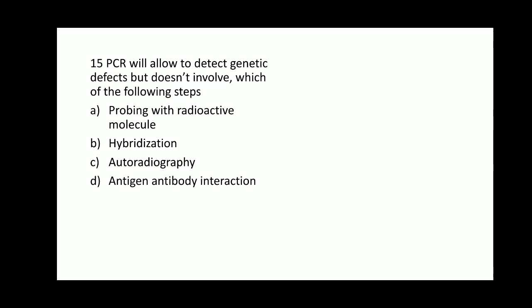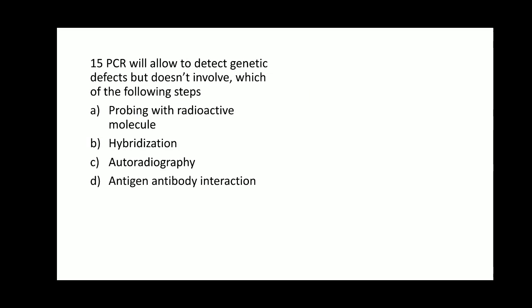Probing with radioactive molecules, yes, the primers can be used that are linked to the radioactive molecules. Hybridization, whatever the PCR products are there, they are denatured, and they are allowed to hybridize with their complementary parts which are single stranded DNA or RNA linked to a radioactive molecule.